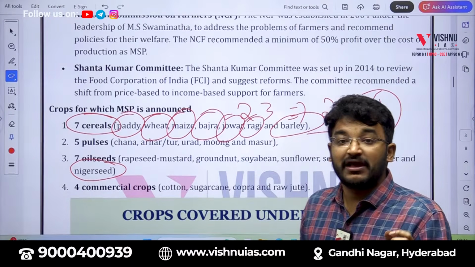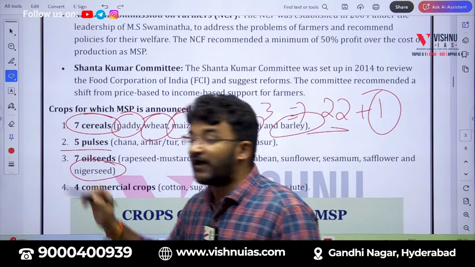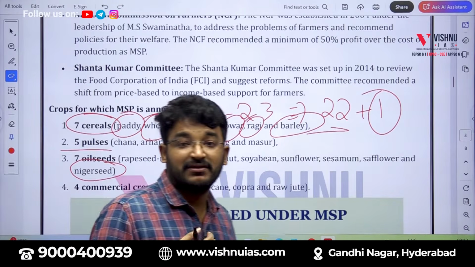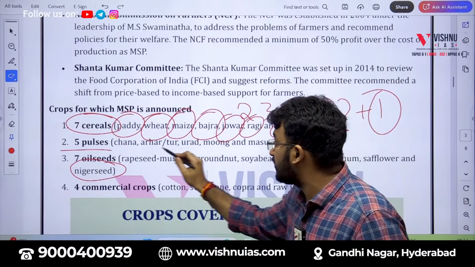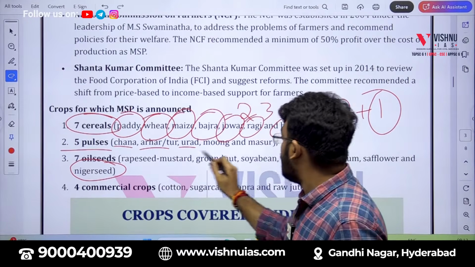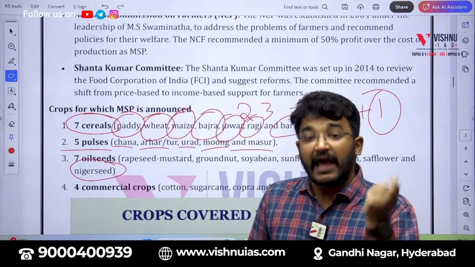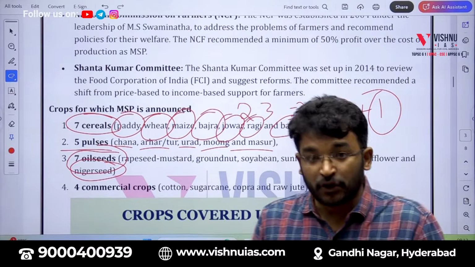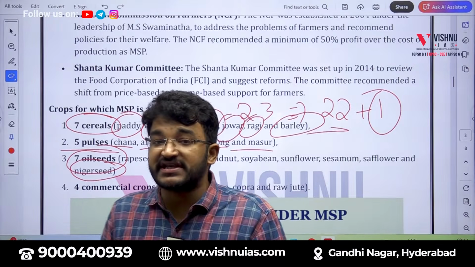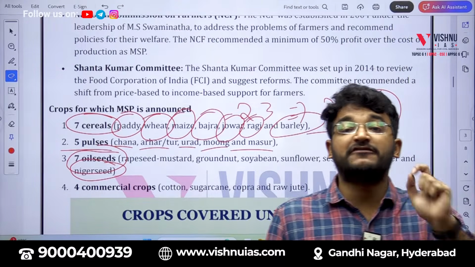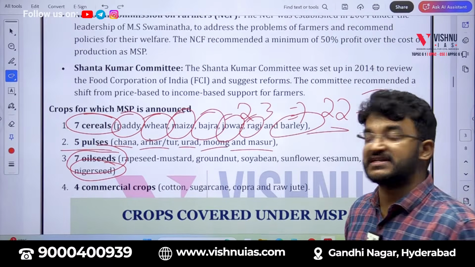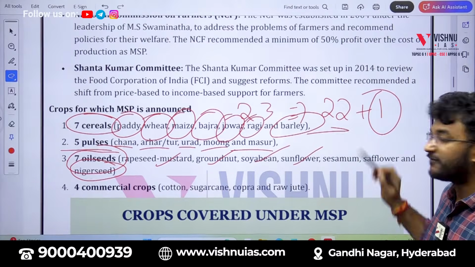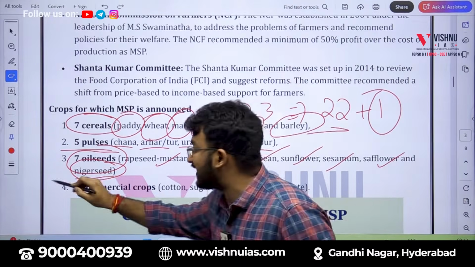Right. Similarly, MSP will also be announced for 5 pulses. Pulses are nothing but those which come from leguminous plants. They are tur dal, urad dal, chana dal, moong dal and masoor dal. MSP will also be announced for 7 oil seeds. Now, oil seeds are nothing but those seeds which give us oil after crushing. The 7 seeds are mustard seed, groundnut seed, soybean seed, sunflower seed, sesame, safflower and Niger seed.